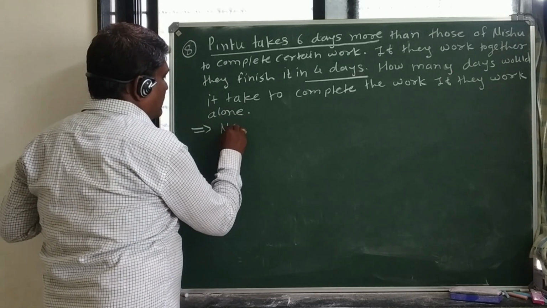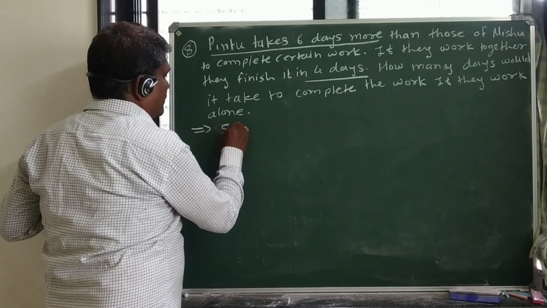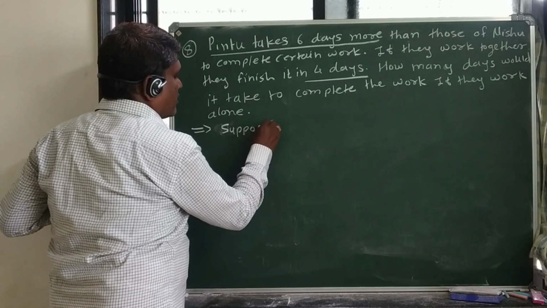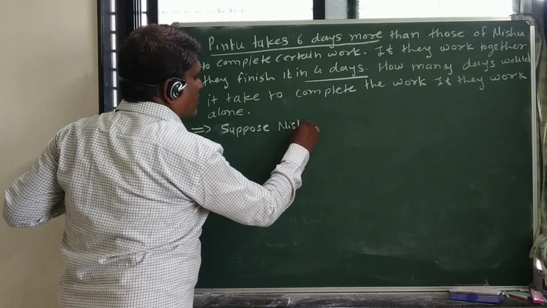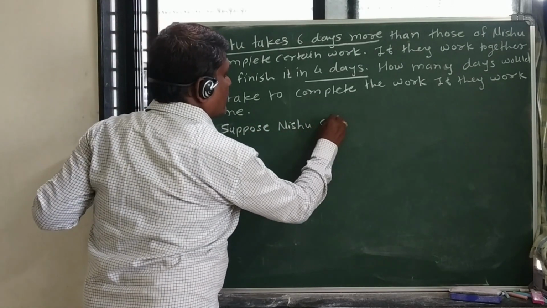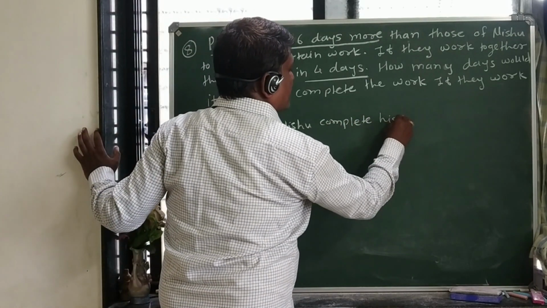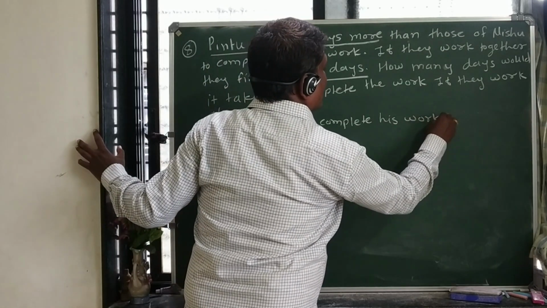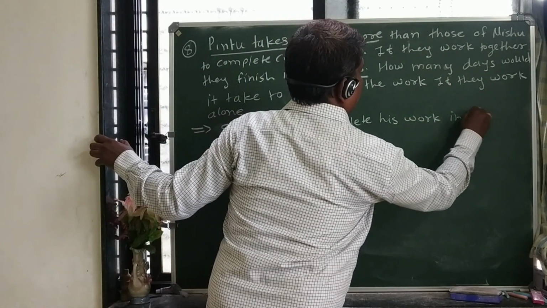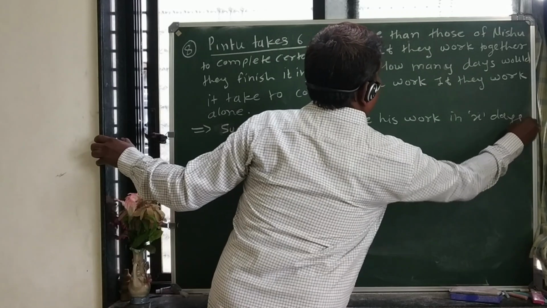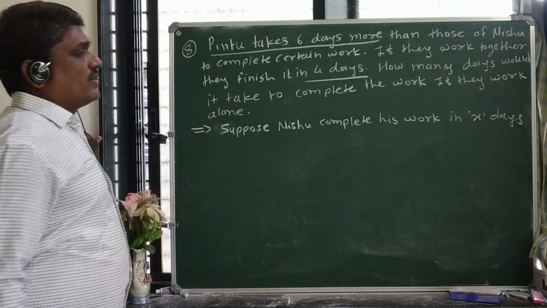Suppose Nishu completes his work in x days.